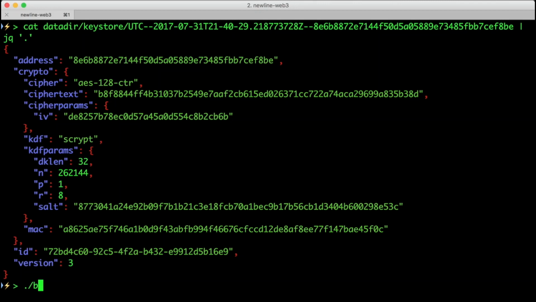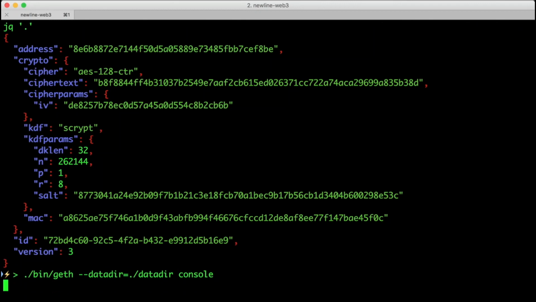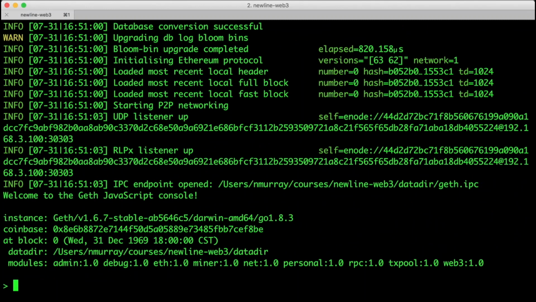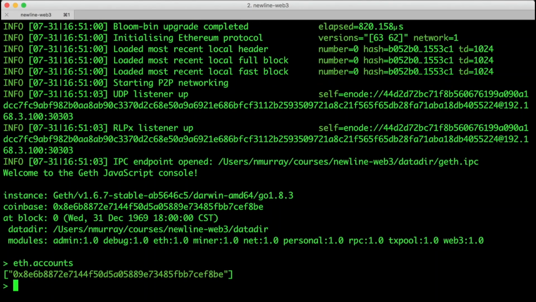So far we've been running Geth commands from our shell, but Geth actually comes with a console of its own. We can run this with the console command. This console is a JavaScript console. That means we can write functions, perform calculations, etc. There are also a number of libraries pre-installed that we can use to interact with Ethereum. The first one is simply called eth. We can view our list of accounts like this, eth.accounts.